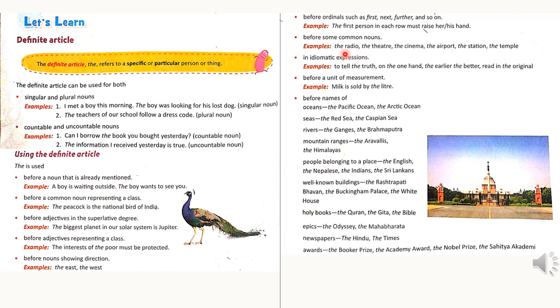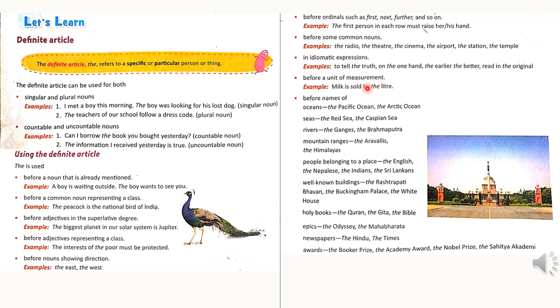Before some common nouns we use the definite article, such as the radio, the theatre, the cinema, etc. In idiomatic expressions, sometimes we use the definite article. For example, to tell the truth, the truth. It's an idiomatic expression. Here is also another idiomatic expression, and here we use the definite article the.